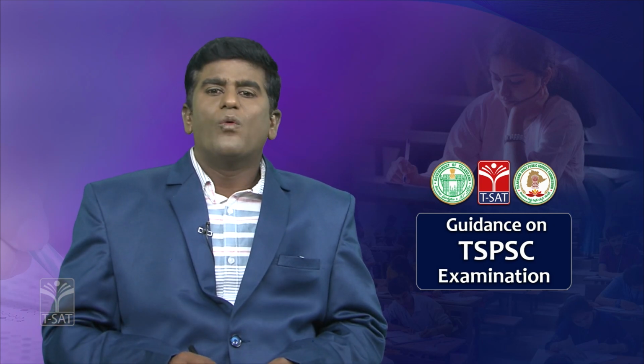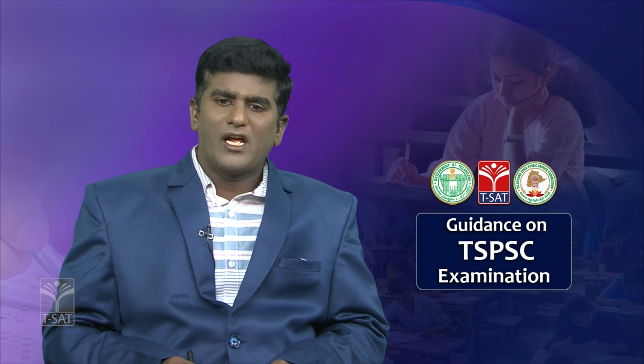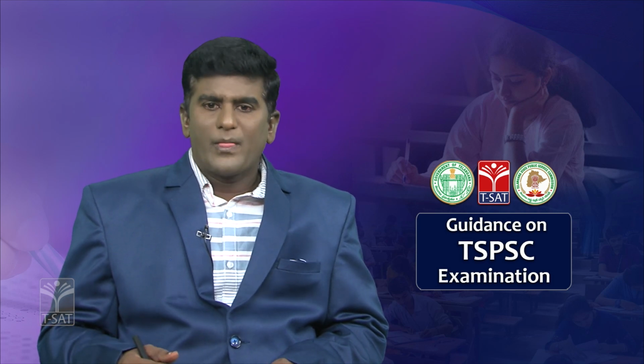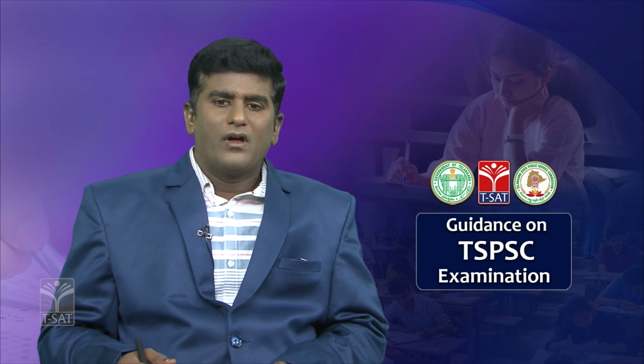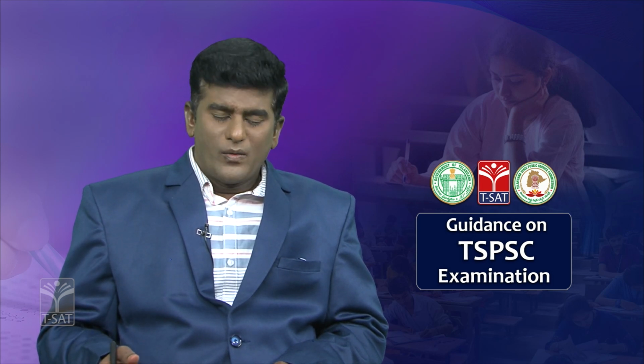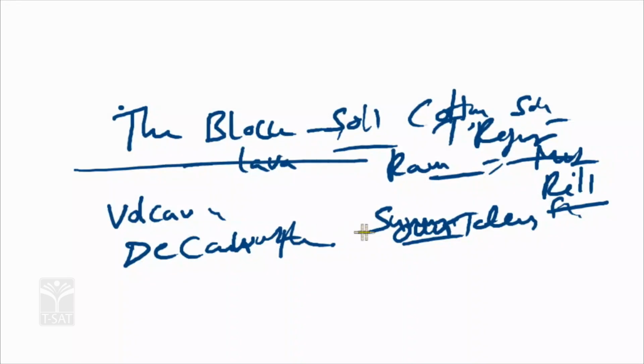Black soil is also called cotton soil, regur soil or self-tilling soil, and it preserves a huge amount of water.